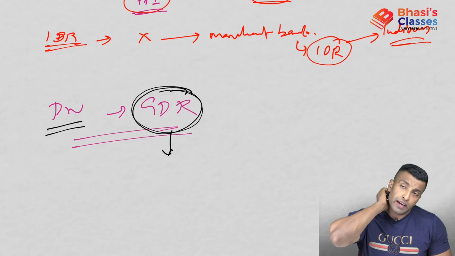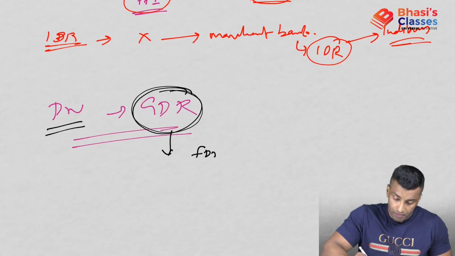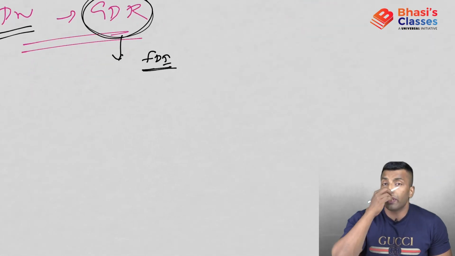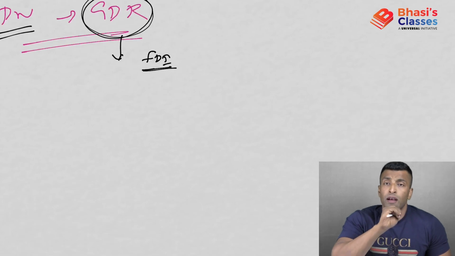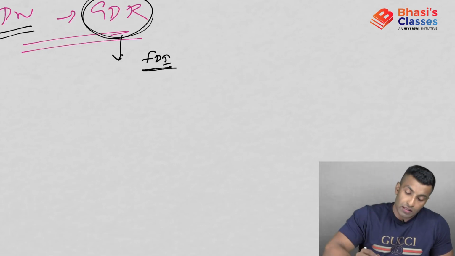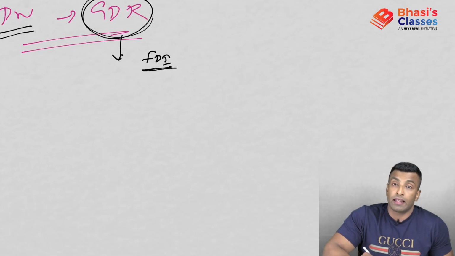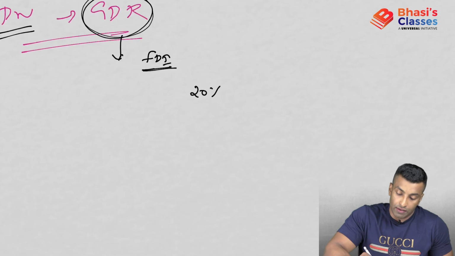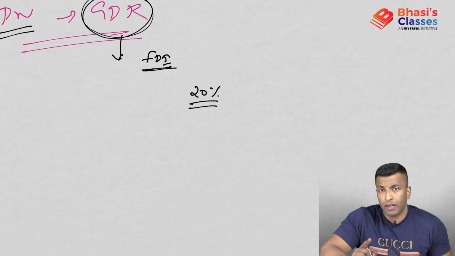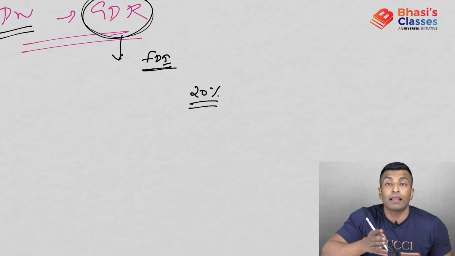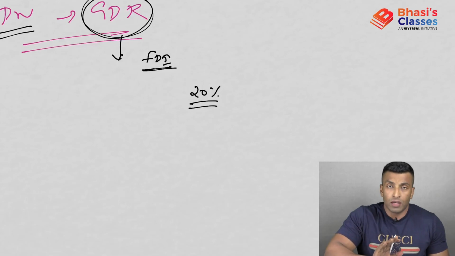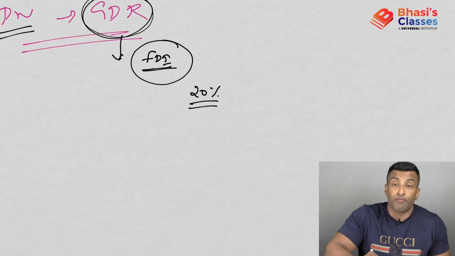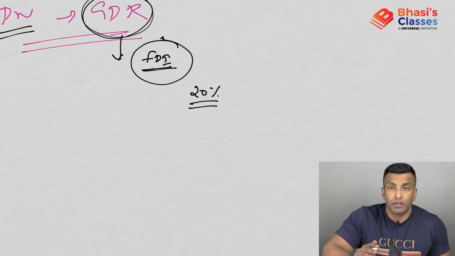Now in case of GDR, in India it is regarded as a kind of FDI, because of this advantage. In case of participatory notes, FIIs or the other PFI that we talked about, you don't have a voting right. But in case of this, the depository bank can cast the vote. Let's suppose 20% share is there with the depository bank. The depository bank, on behalf of the foreigner, can cast the vote in the decision making of the company. So 20% share means they have that much voting power. I hope it is clear. So it is broadly regarded as FDI, Global Depository Receipts in India.